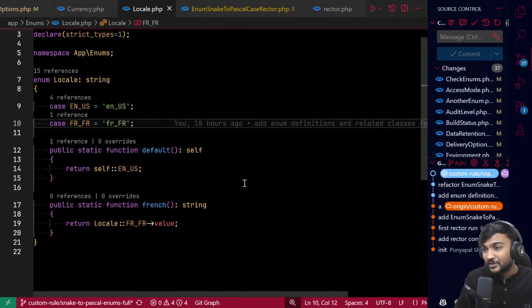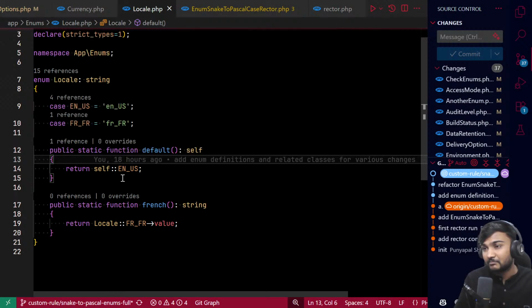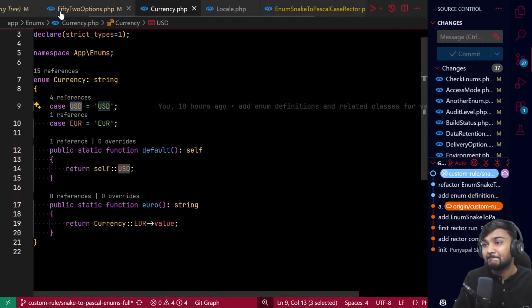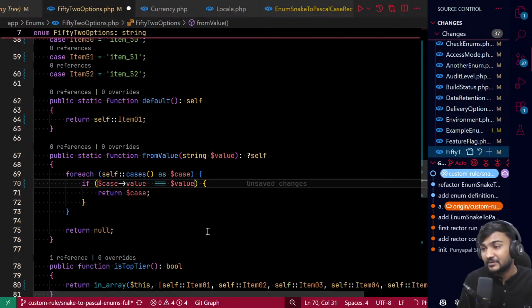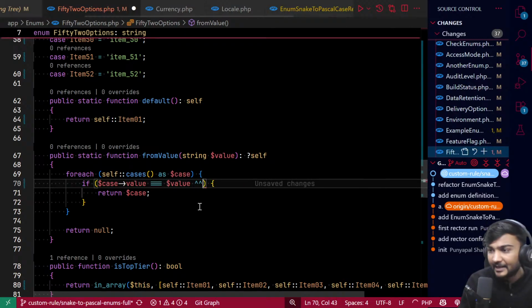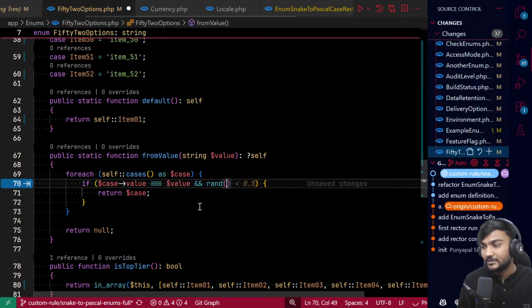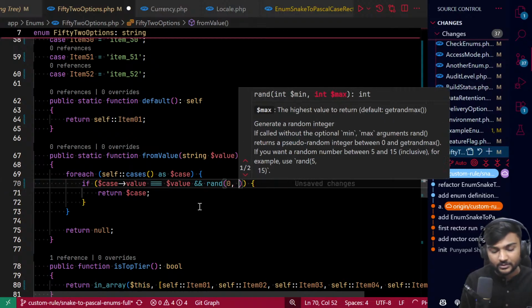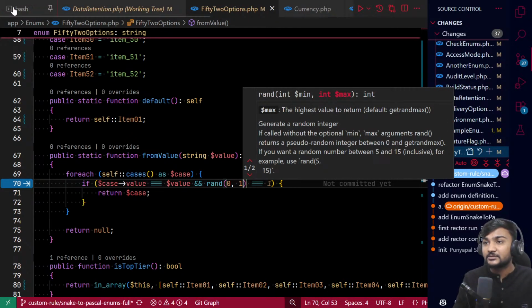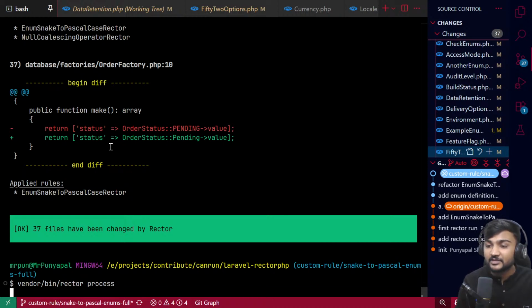So basically, if I want to show, let's say I have done something like this, and then rand, something like this, 0 and 1, right? Now if I run Rector again, it will just run for that particular file, hopefully. Oh, okay. Maybe.